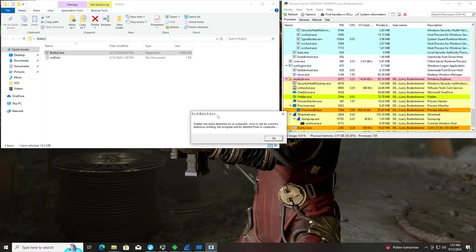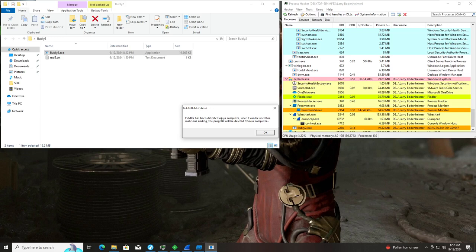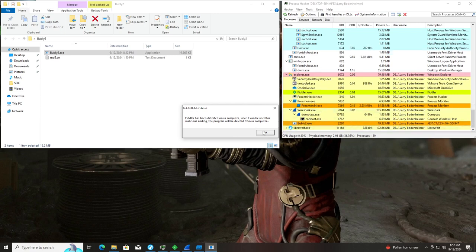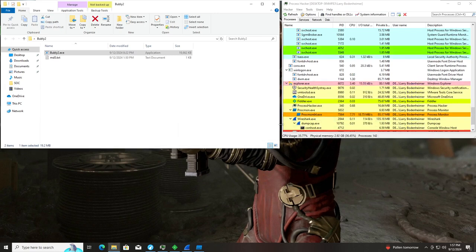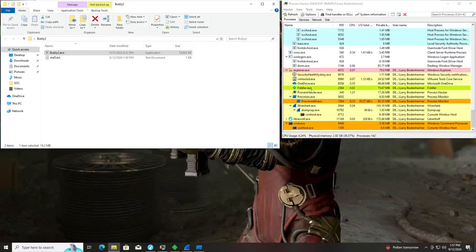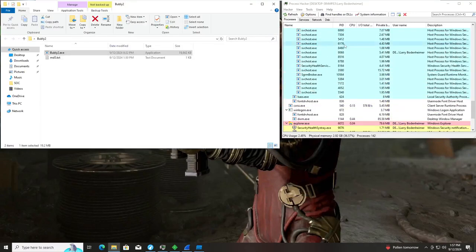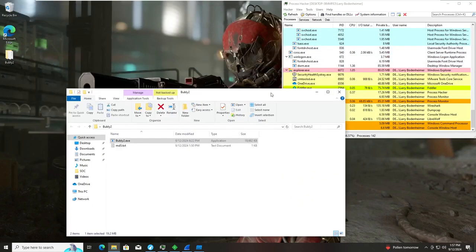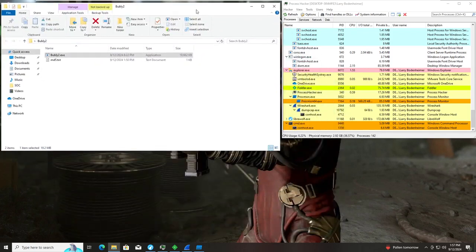And it opens consent. What's this? Fiddler has been detected on your computer. Since it can be used for malicious ending, the program will be deleted from your computer. No! Not my Fiddler! Anything but my Fiddler. Oh. They didn't delete Fiddler. And the malware's still here too.